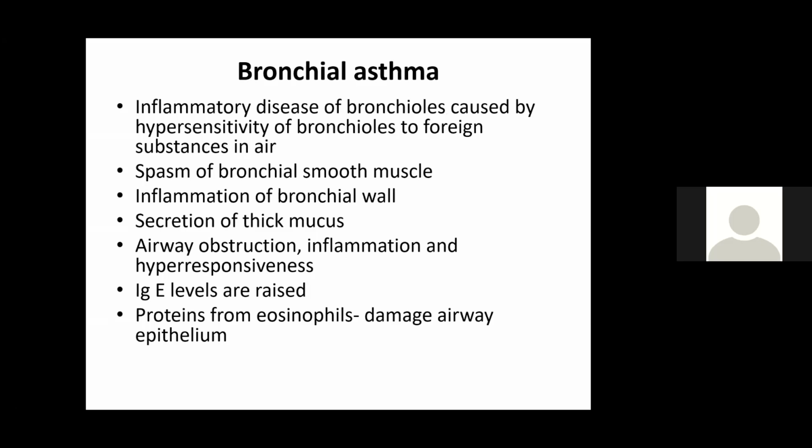So what are the features here? One is spasm of the bronchial smooth muscle, inflammation of the bronchial wall, and secretion of thick mucus. All this is causing an obstructive type of disease. Airway obstruction, inflammation, and hyperresponsiveness. These are the three main features of bronchial asthma. IgE levels are raised.